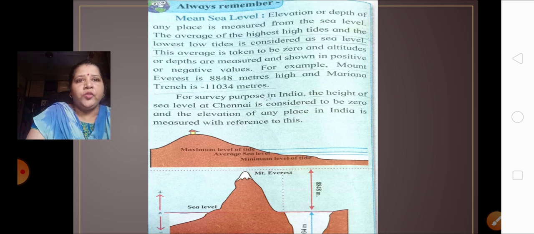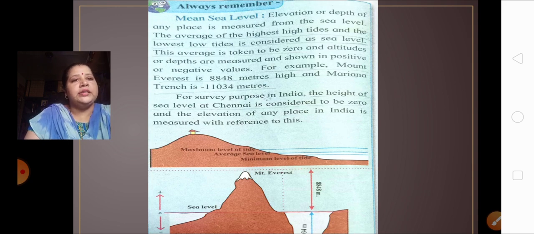As Mount Everest is 8,848 above sea level, the Mariana Trench is 11,034 meters below sea level. Negative here means below sea level. For surveys in India, the height of sea level at Chennai is considered to be 0, and the elevation of any place in India is measured with reference to this.